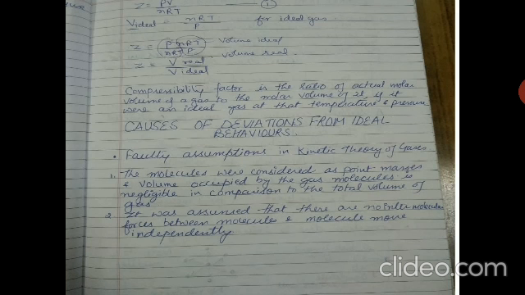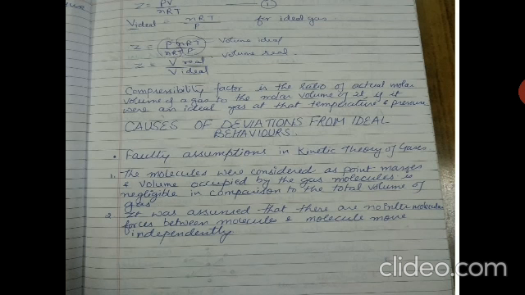So Z will become V real upon V ideal. Therefore, the compressibility factor is the ratio of actual molar volume of a gas to the molar volume of it if it were an ideal gas at the same temperature and pressure.